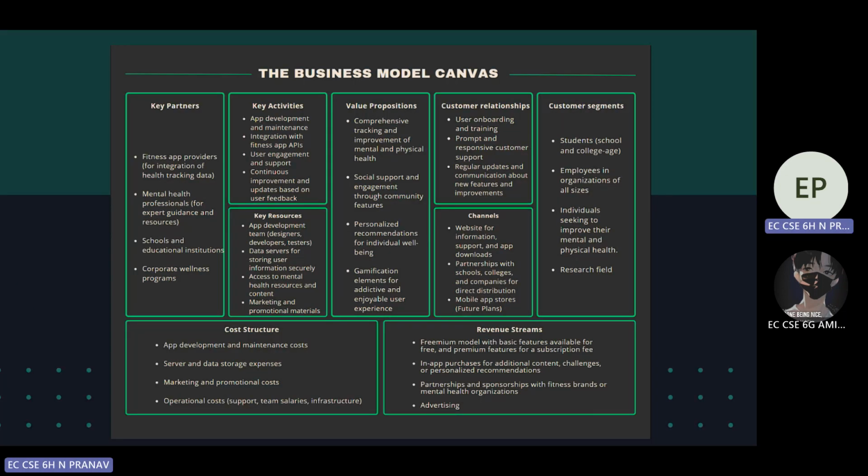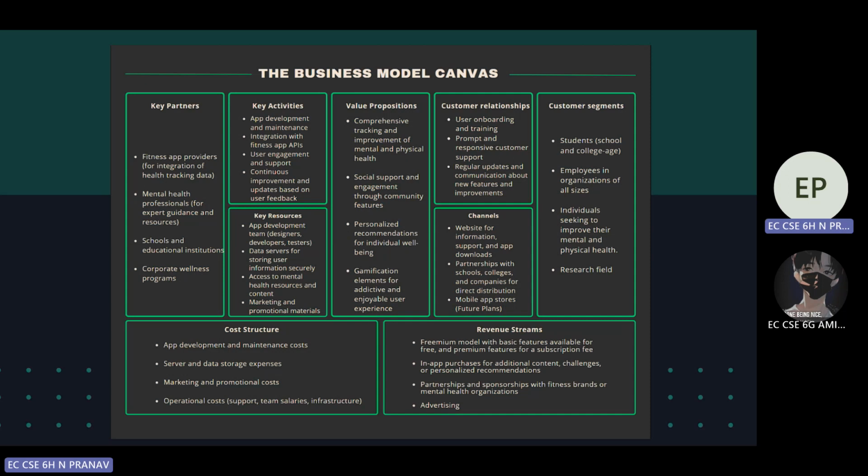Now I'm talking about the business model. I'm not going to talk about each and every concept here. I'm just focusing on the value proposition and customer segments. So what is the value proposition? Comprehensive tracking and improvement of the physical and mental health of the employees. So how are we going to do this?